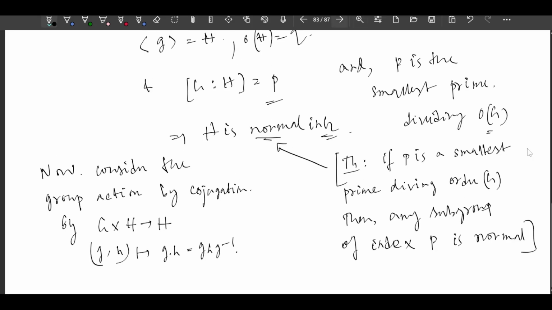Now for every action we have an induced homomorphism, via the permutation representation, right?